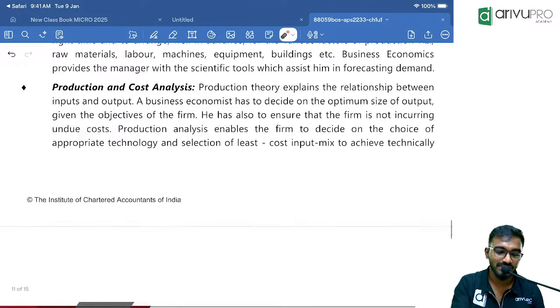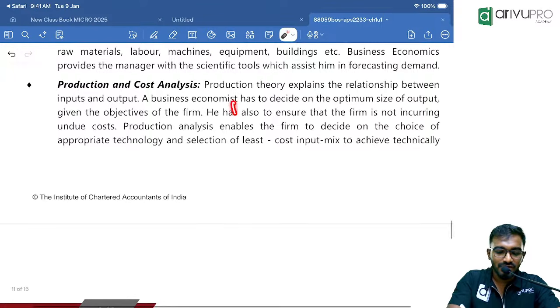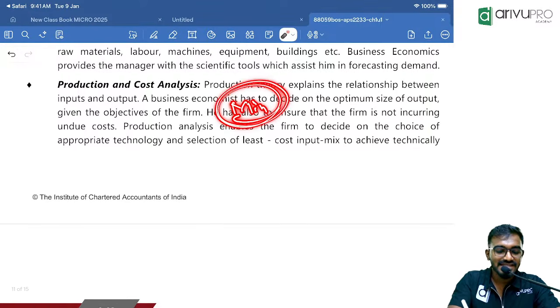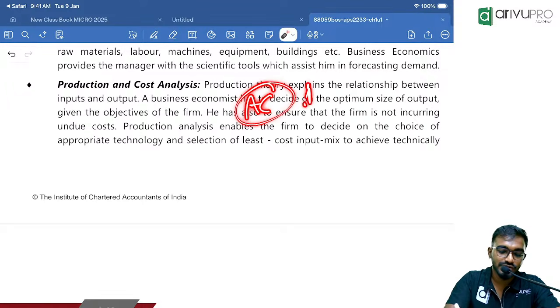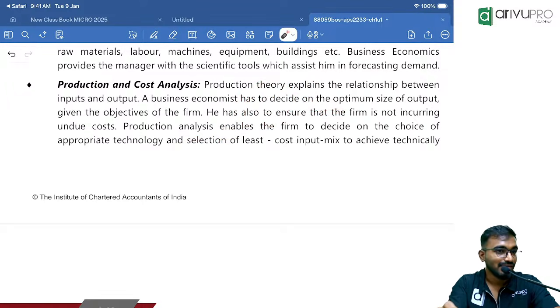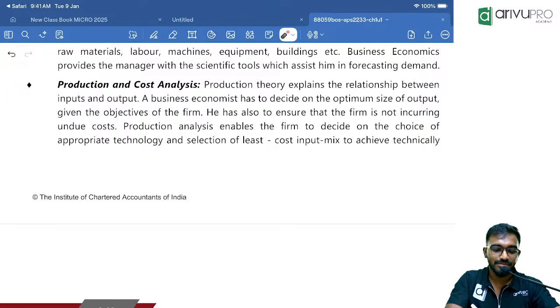That is the micro environment. Next comes production. As any business manufacturer, our intention is always to produce at as low a cost as possible. That is minimum cost. That means our average cost of production should always be minimal. That is one of the objectives of the firm. And there is always a relationship between cost and production. What is the cost incurred to produce this number of output? Let's say I'm producing some 10,000 units of output. My intention is always reducing my cost.